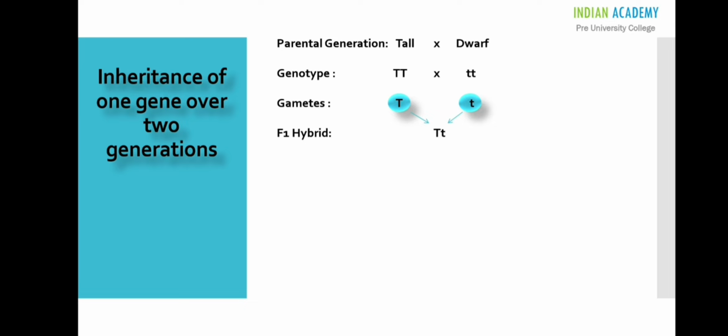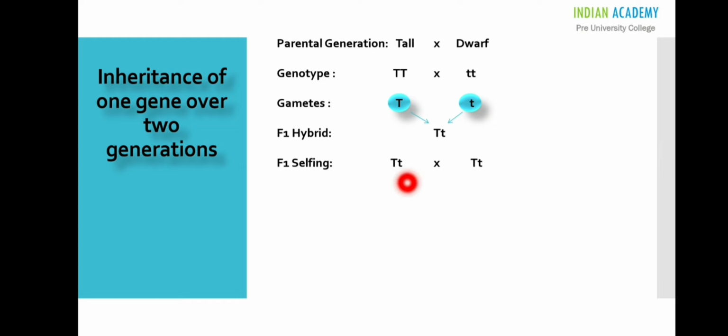So next is the F1 hybrid. The fusion between these two gametes results in the formation of a plant with genotype capital T, small t, which is a tall plant. Mendel allowed the F1 hybrid to self-pollinate. This is called F1 selfing.